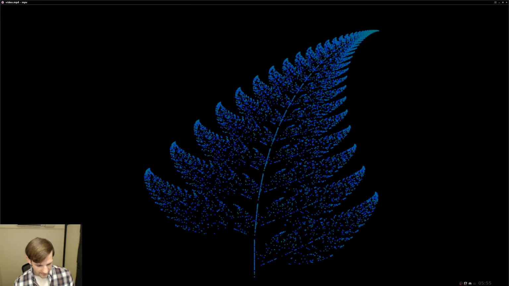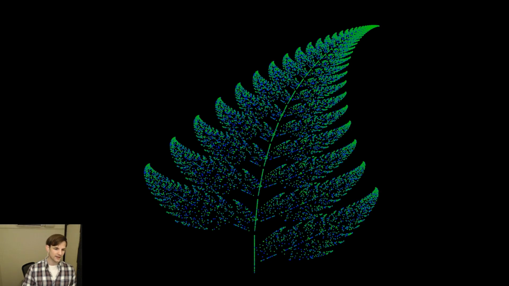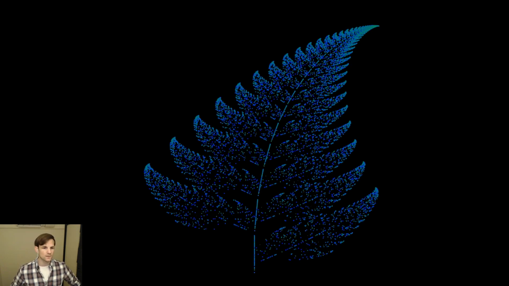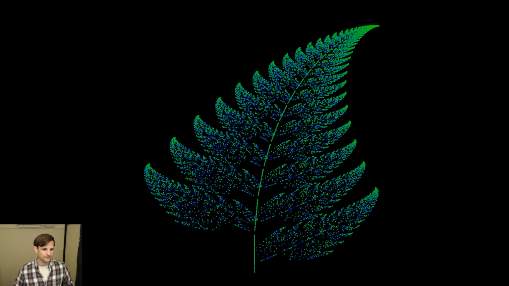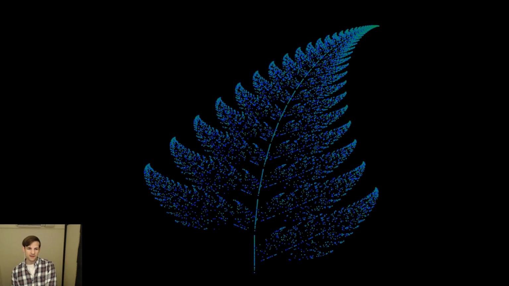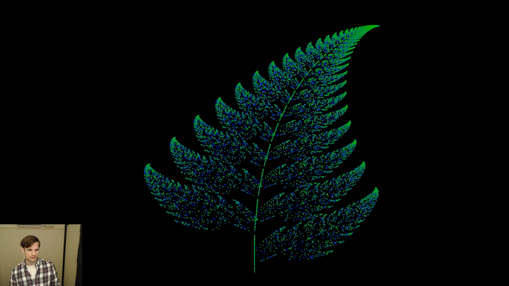There's the whole fern. Look at that guy. Nice fern we got going on there. Cool. Okay, I'm a fan. I think it looks okay. There's our fern. Okay, so I'm going to go ahead and commit this to just saying we have a very simple example of the Barnsley fern working.